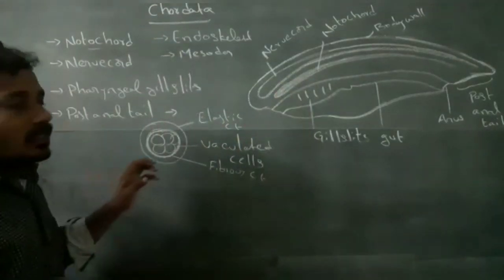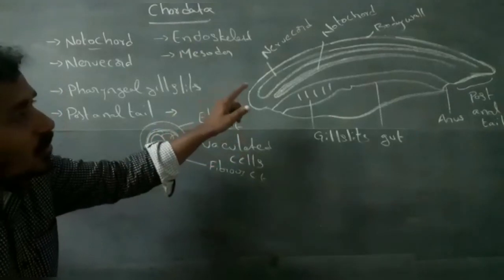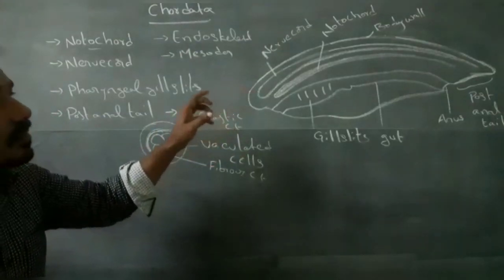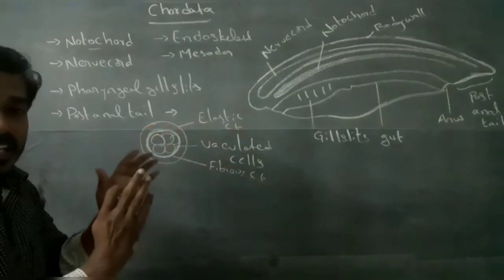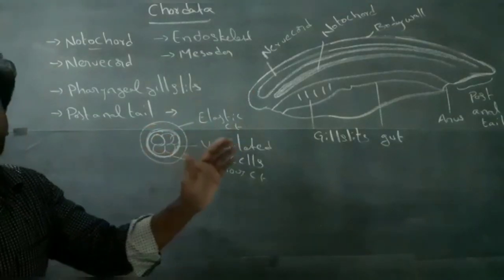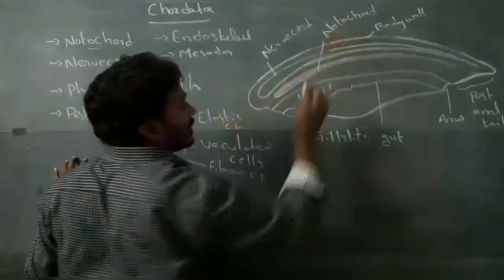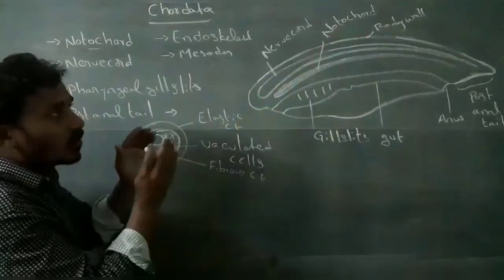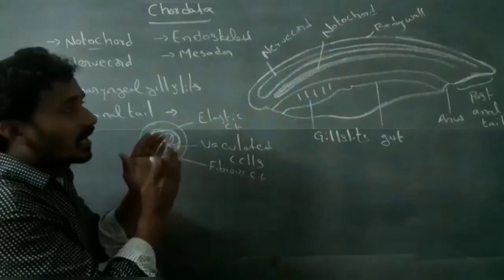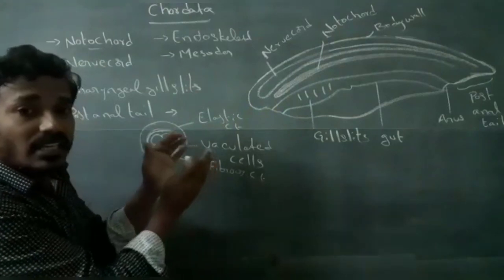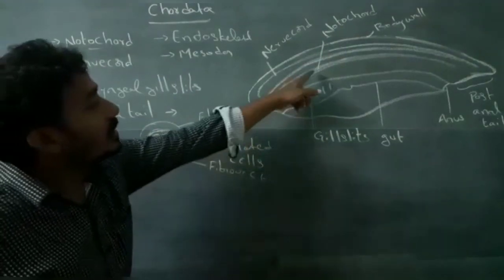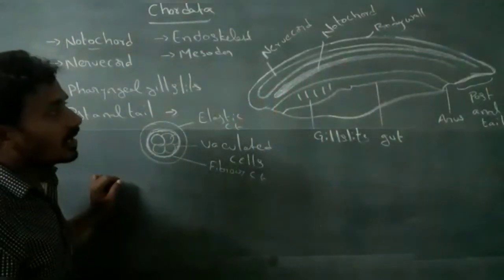In some organisms, the notochord is completely or partially converted into the vertebral column.